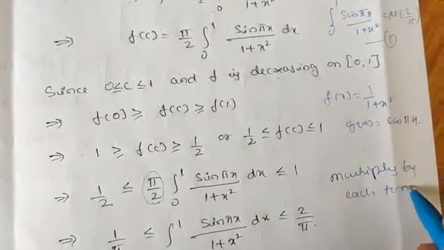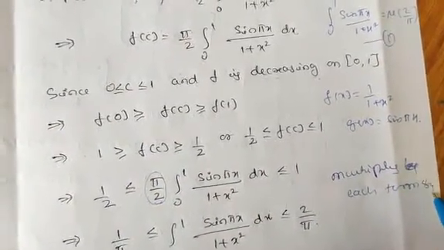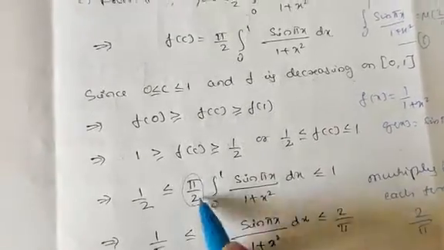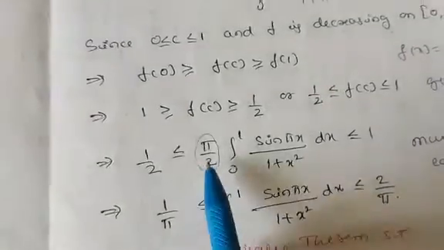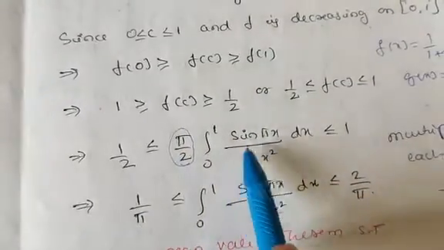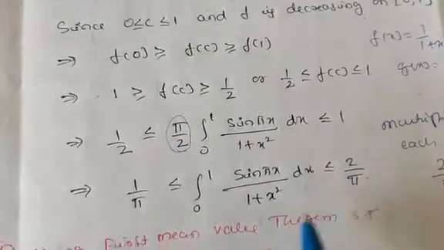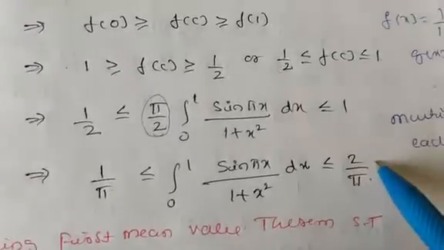Multiply each term by 2 by pi so that it gets cancelled. This is the result we will get here.